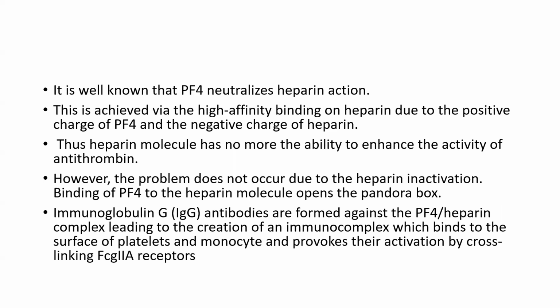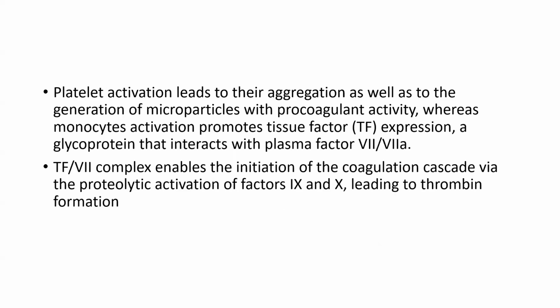So IgG antibodies are formed against this platelet factor 4 and heparin complex, leading to creation of an immunocomplex, which binds to the surface of the platelet and monocyte and provokes their activation by cross-linking the Fc gamma IIa receptor.